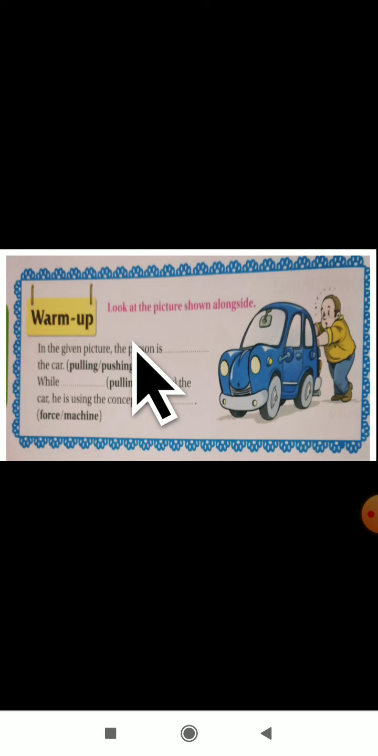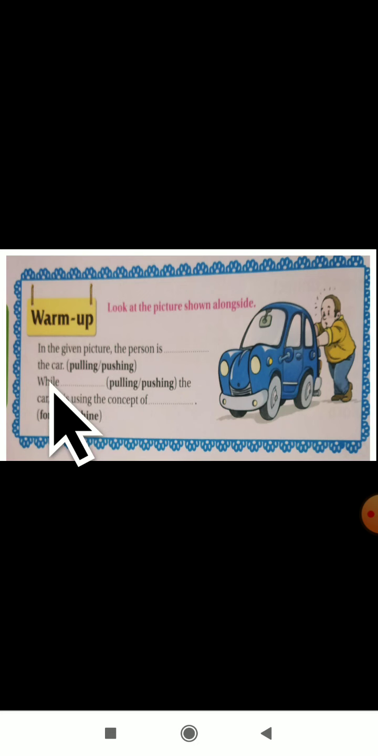The first question here is, in the given picture, the person is dash the car. Dear students, you have to answer whether the person is pushing or pulling the car. Yes, dear students, can you guess what the person is doing here? Here, the person is pushing. Yes, the car is going front. So he is pushing the car.